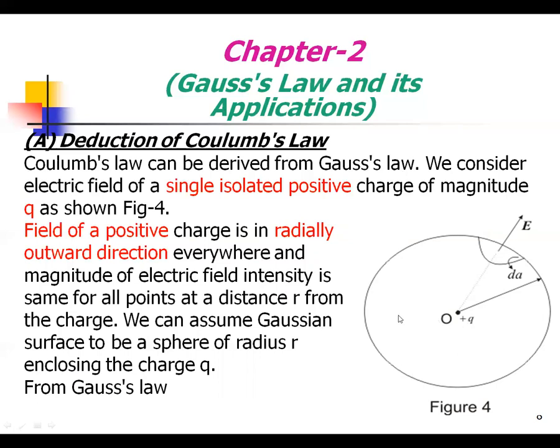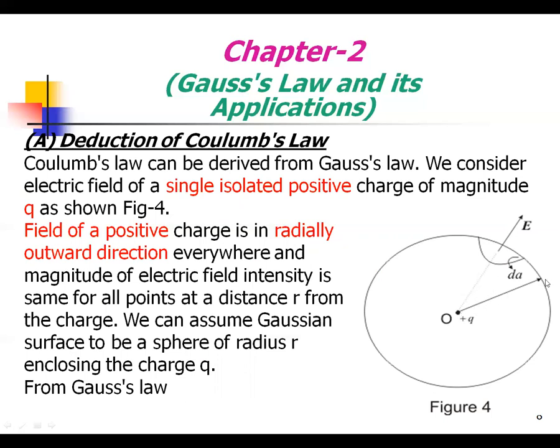Field of a positive charge is in radially outward direction everywhere, and the magnitude of electric field intensity is the same for all points at a distance r from the charge. This area is shown as a distance r from the charge.